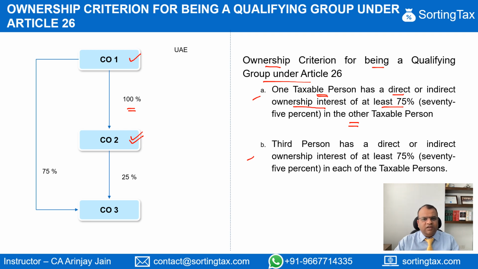Since this is more than 75%, Company 1 plus Company 2 would form part of the same qualifying group. Similarly, Company 1 also owns 75% in Company 3. Now, the condition is at least 75%. It is not more than 75%. Therefore, since 75% is owned here, Company 1 and Company 3 also form part of the qualifying group.